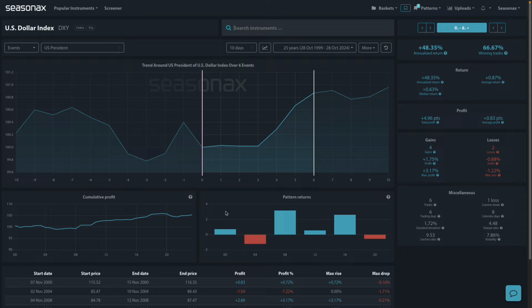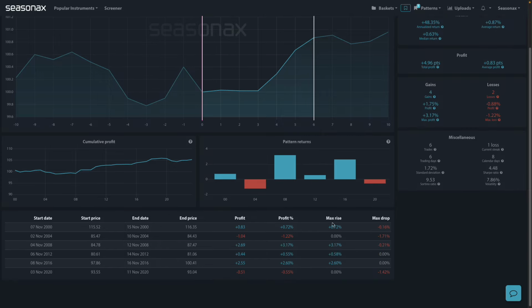Seasonally, the dollar has gained 4 out of the last 6 elections in the US, going back 25 years. You can see it gained in 2016, 2012, 2008, and the year 2000. Average returns 0.87%. And some of the gains have been pretty strong. You can see in 2008, it hit over 3%, and in 2016, rose over 2.5%.